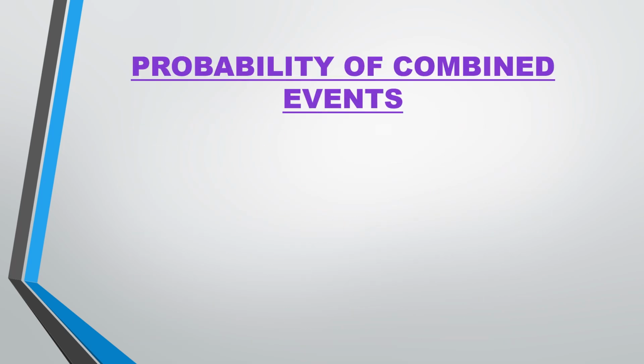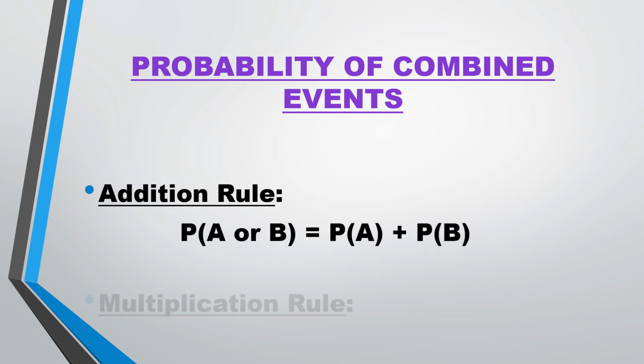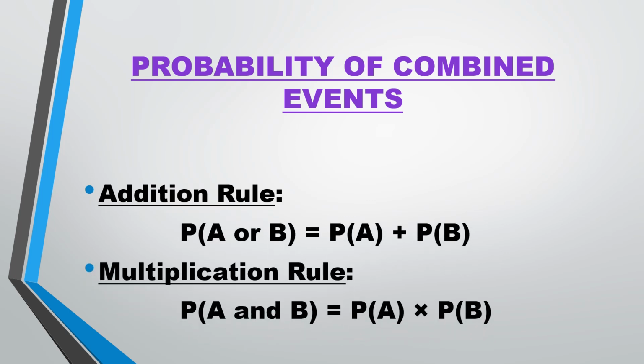Next is the probability of combined events. We have two rules in that, the addition rule and the multiplication rule. What do you mean by the addition rule? Addition rule means the probability of getting A or B, meaning the probability of getting 2 or 5. The probability of getting 2 or 5 will be the probability of getting 2 plus the probability of getting 5.